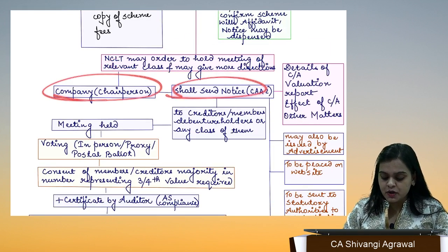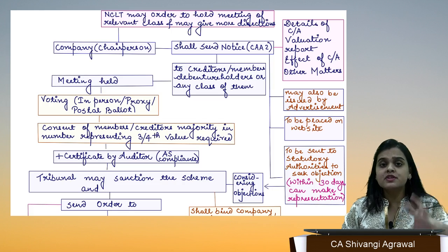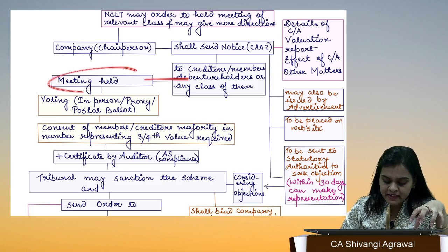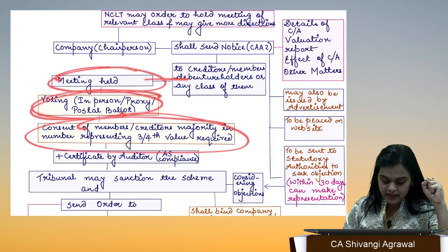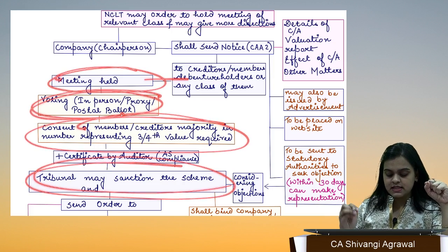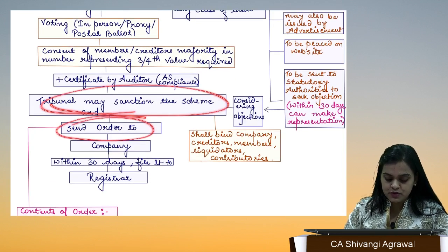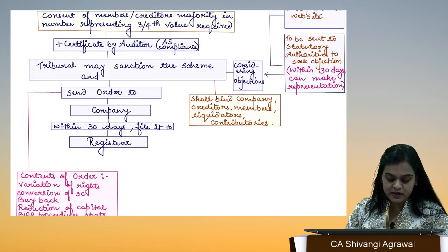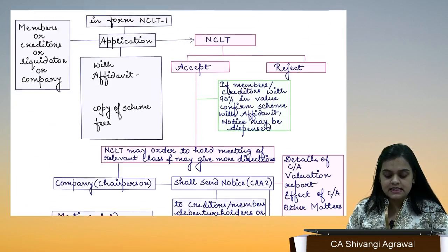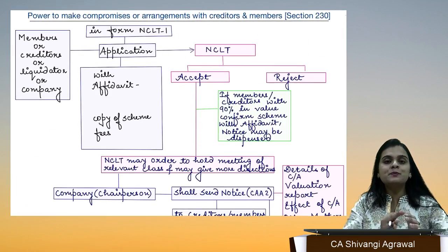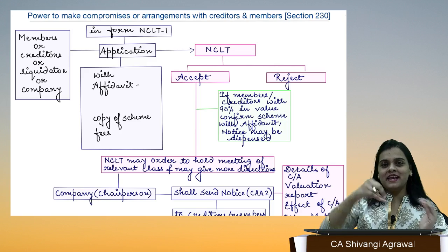The chairperson is going to send the notice to the creditors, members, debenture holders or any class of them, whichever is the relevant one. The meeting is going to be held, voting is going to be done, consent will be obtained, and then the tribunal is going to sanction the scheme. Once the tribunal sanctions the scheme, it is going to send the order to the company for compromise or arrangement, which has to be furnished to the registrar. This is the basic and simple process. Now we will insert the complications.